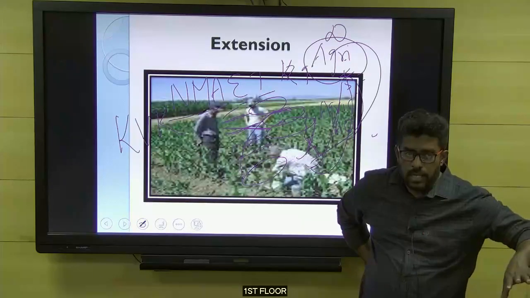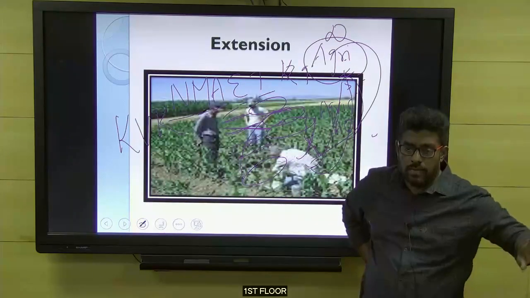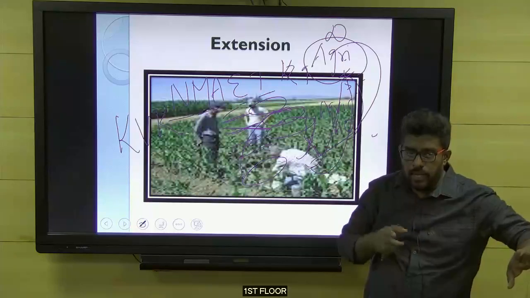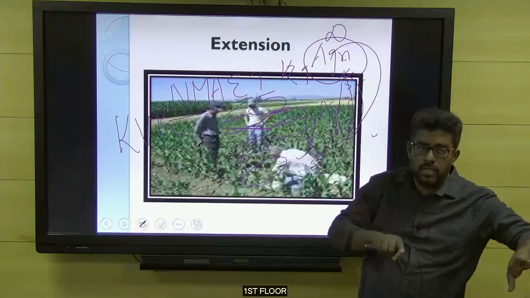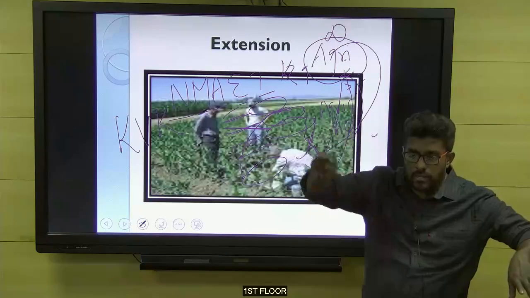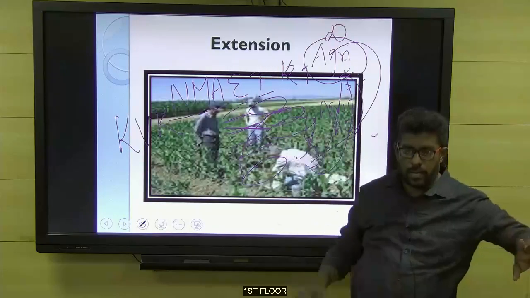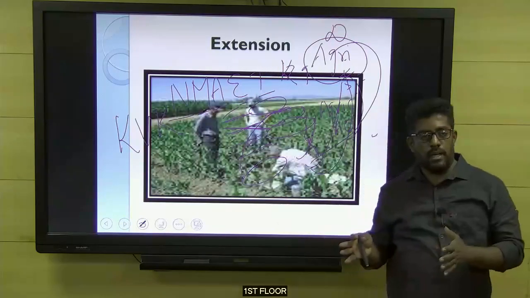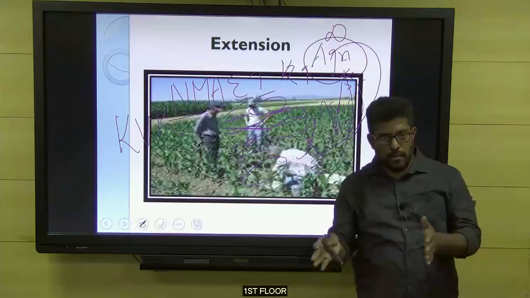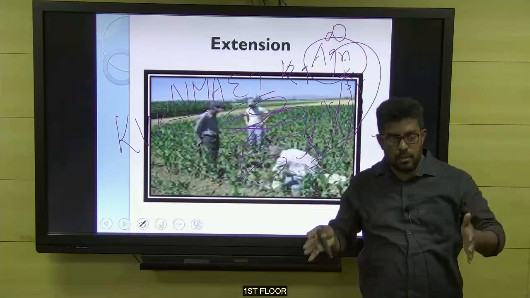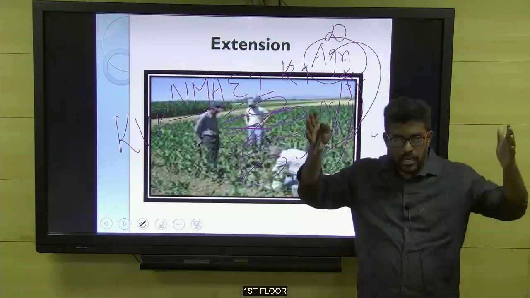Simply, they are nothing but research institutes at the district level. Let me repeat the point. They are the agricultural research institutes at the district level. In all your districts, you can see somewhere KVKs will be located. What is the main difference between the normal research institute and the KVK? A normal research institute is made up of a building and labs.